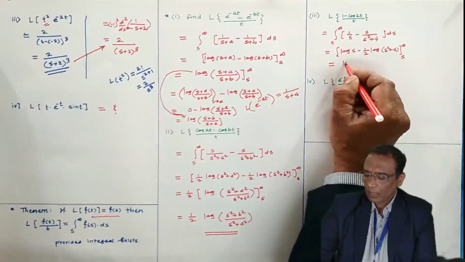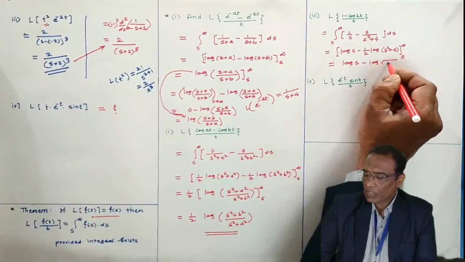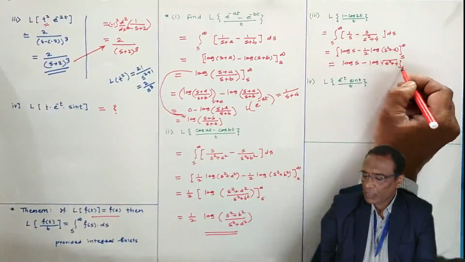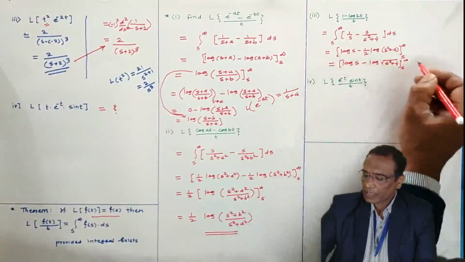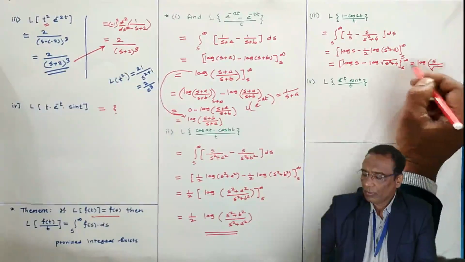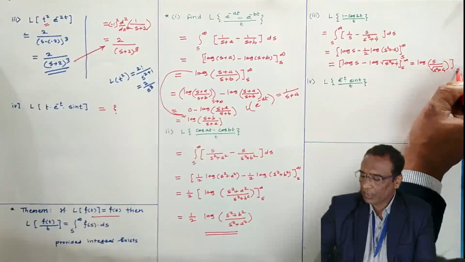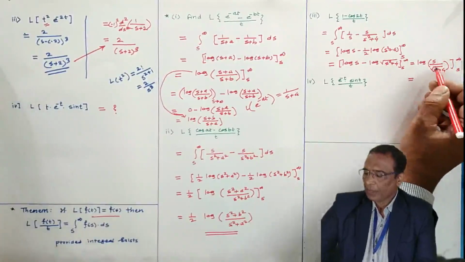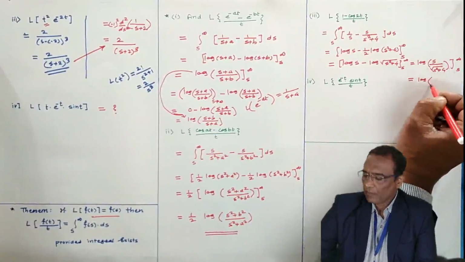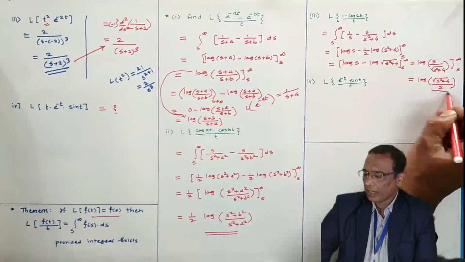Then log of s minus this can be written as log of root of s square plus 4, since 1 by 2 log a is log of root a, in that way, s to infinity. Then the next step I am writing here, log of s divided by root of s square plus 4, log of a minus log of b, log of a by b, in that way, s to infinity. And in the last step, put s equal to infinity, s equal to s. So what did I tell you? Just take the reciprocal of it. Finally, I will be getting the Laplace transform of this function.